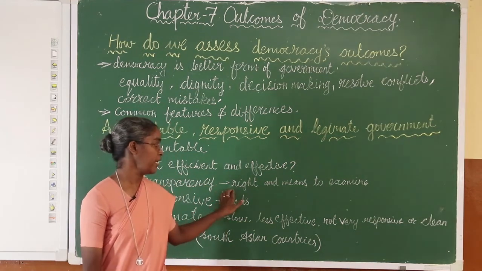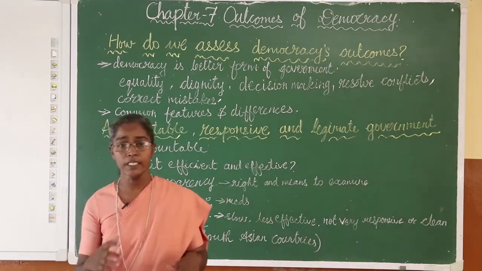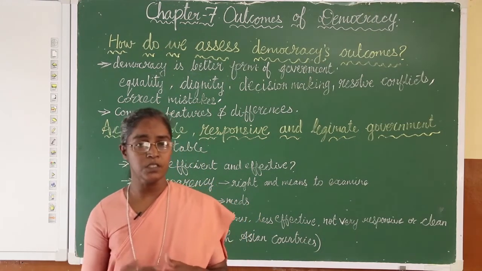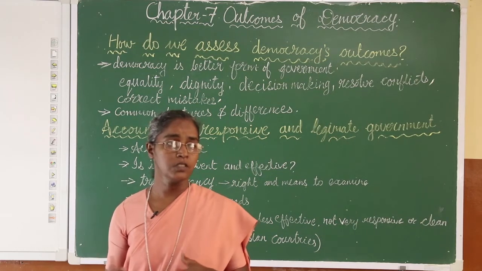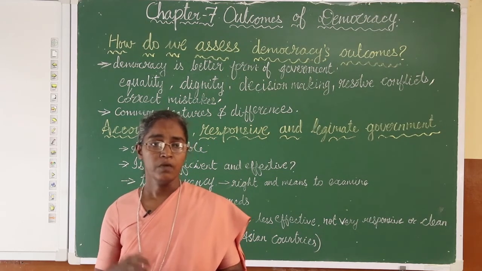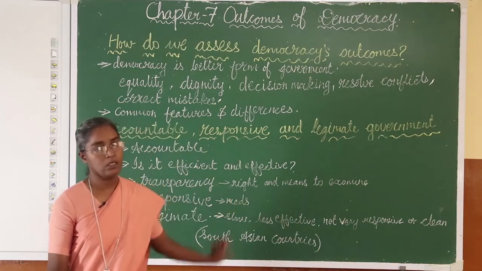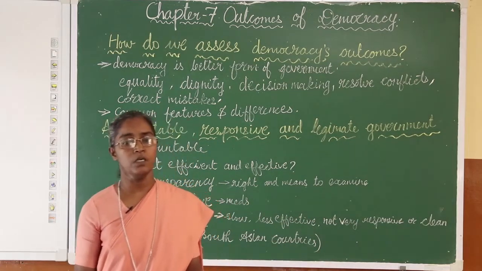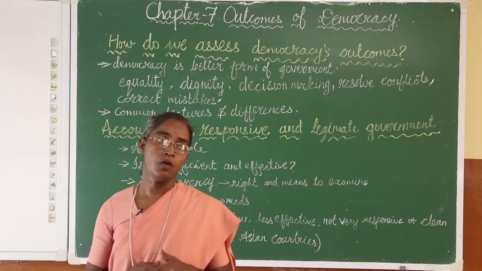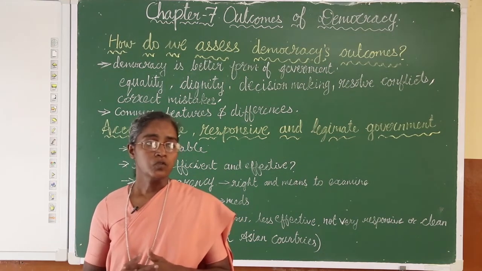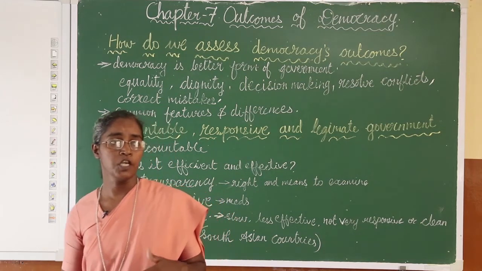How do they check? They have the right and means to examine the process of decision making. This facility is granted to the citizens by the government. When this option is there, the people are able to check whatever decisions are taken by the democracies, whether they have followed the right procedure and whether they have stood for the majority of the people.